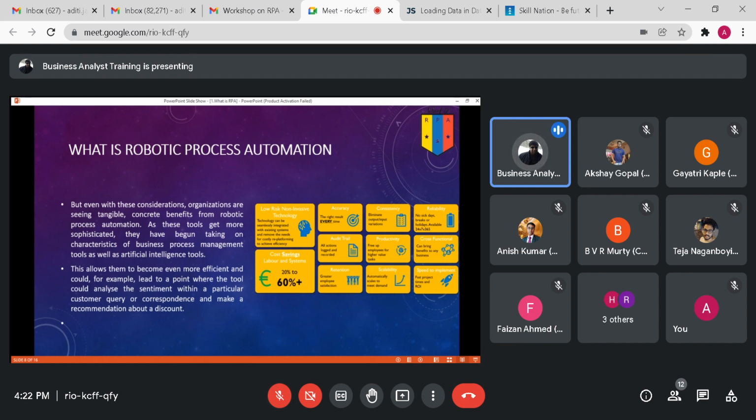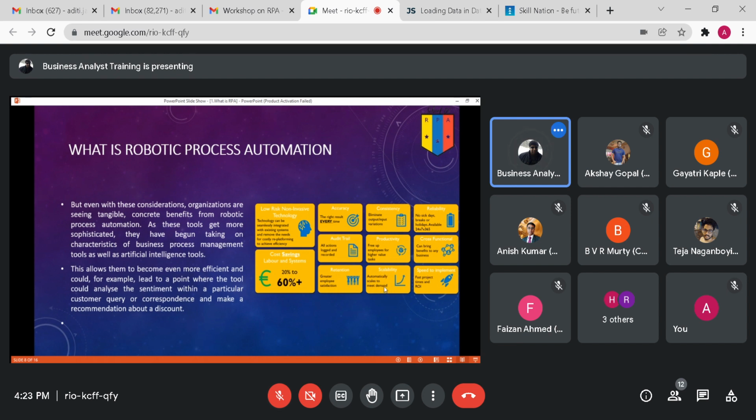So there RPA is a good candidate because it will always be accurate. It will never make a mistake. It will always be consistent. It will always be reliable. Why? A human being might get sick or might take days off. With RPA, no need for that, right? Retention: employees leave, robots do not leave.